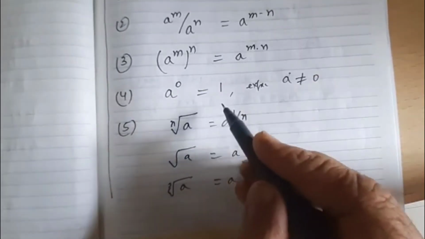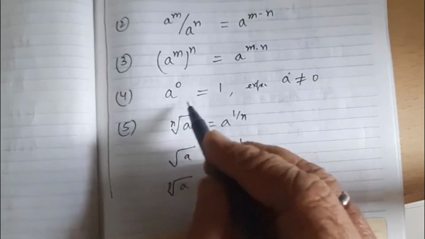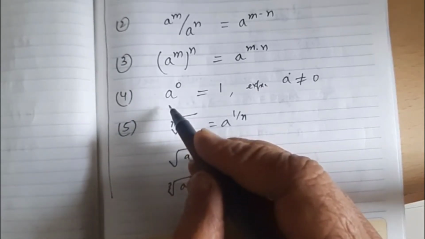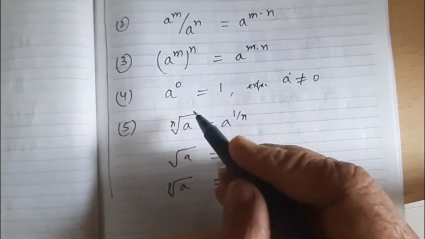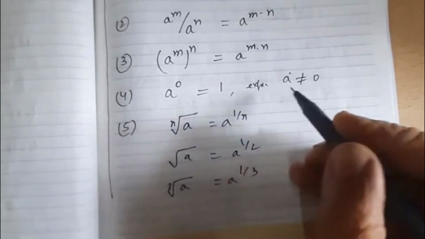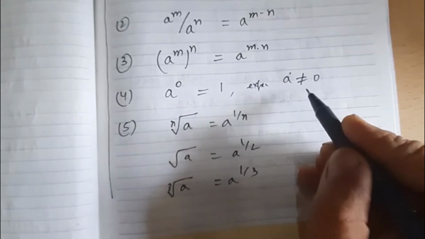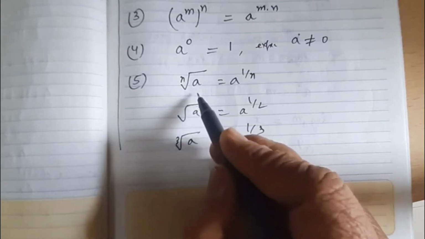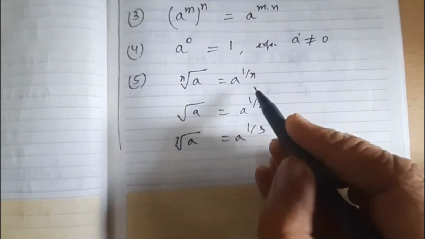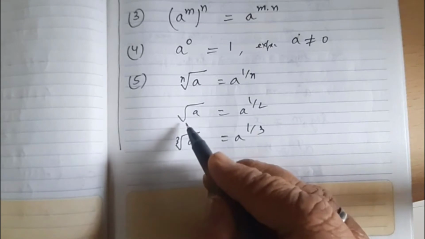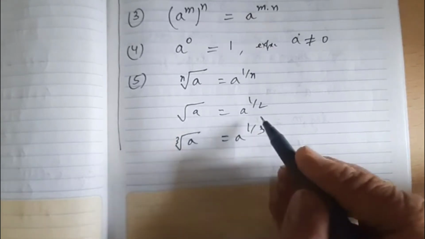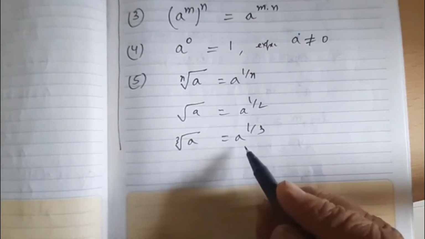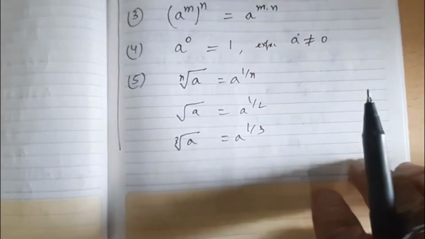Third, a to the power m, whole to the power n, is equal to a to the power m times n. A to the power 0 is equal to 1. For that, a may be any number. 23 to the power 0 is always 1. 1000 to the power 0 is always 1, except a should not equal 0. Fifth law is about roots: the nth root of a is equal to a to the power 1 upon n. If we take the second root, a to the power 1 upon 2; third root, similarly, for any positive number a, a to the power 1 upon 3.